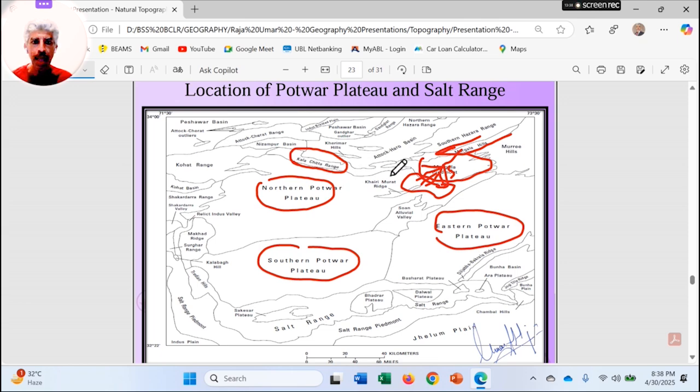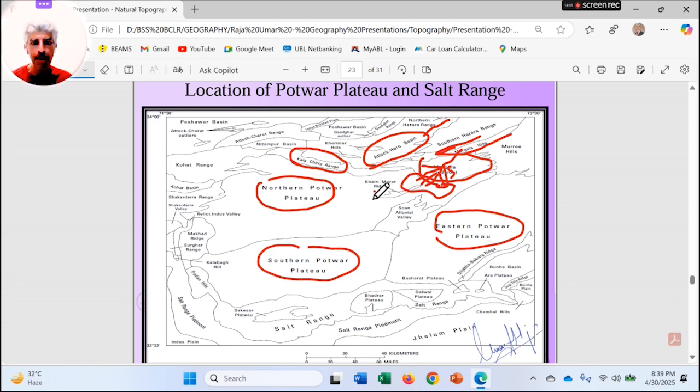You can see here in the Fatehjang region, that Attock region, is known as the Kala Chitta Range, and the Attock Haro basin. River Haro flows in the Attock region, the River Haro on which the Khanpur Dam is constructed. The Haro River comes from the Hazara region, from the Abbottabad Mansehra region, flows across Hazara, then enters the Attock region, and then falls into the Indus River.